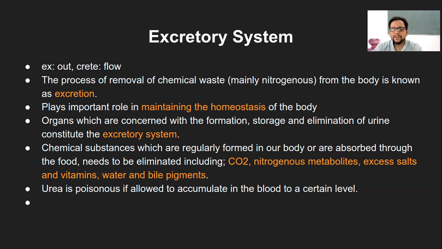So that is to maintain the homeostasis of the body, so that the body has enough water, enough nutrients and enough salt content, so that throughout the body the homeostasis is maintained. So the excretory system plays a very important role in homeostasis, and you know now how.